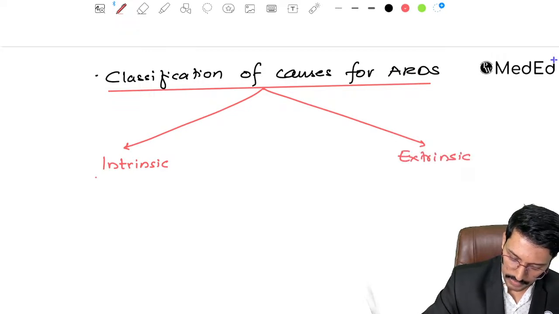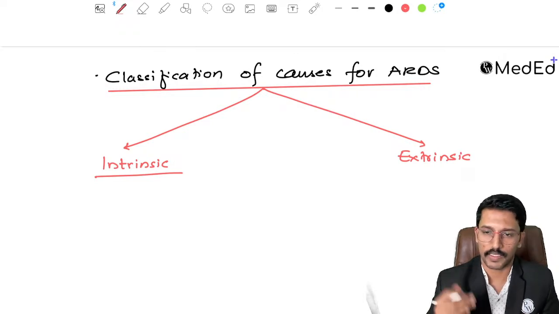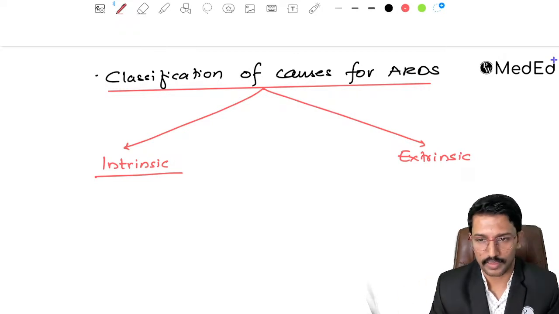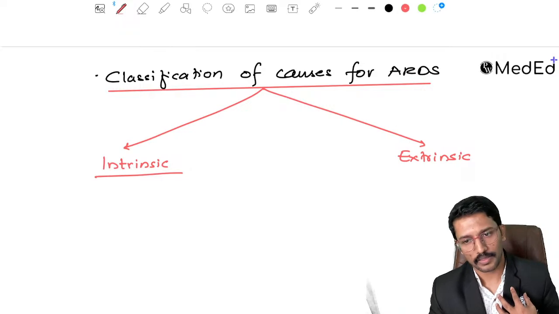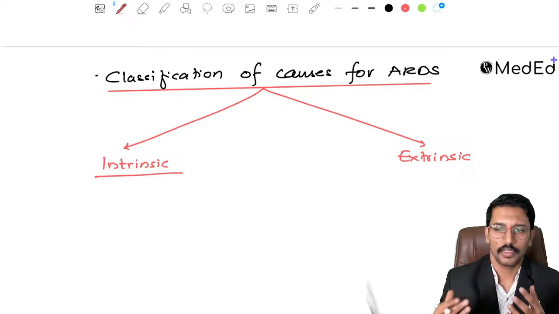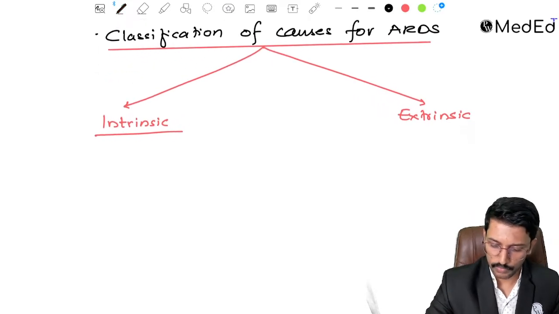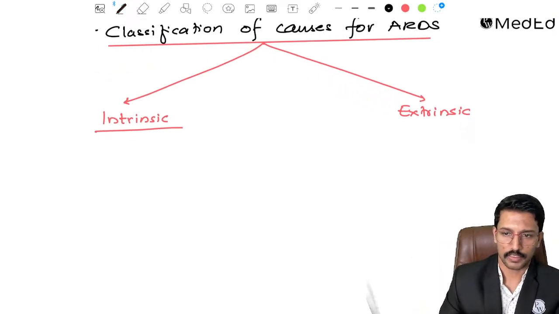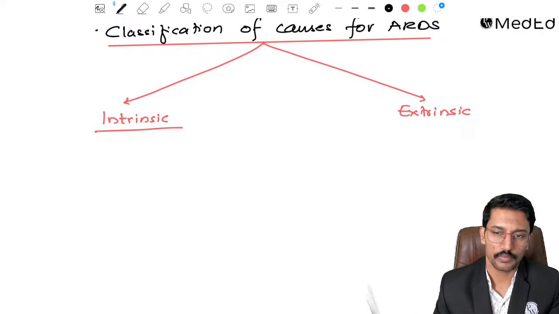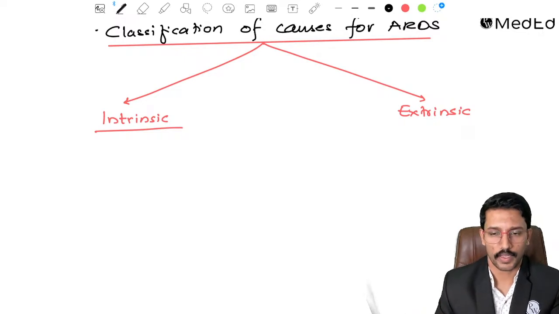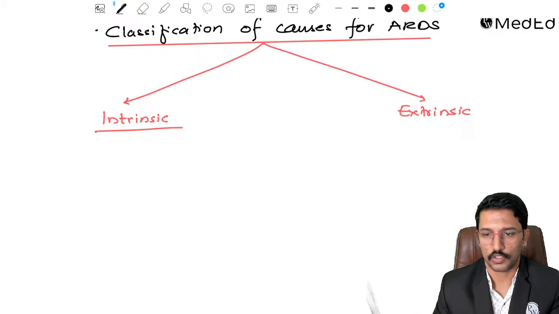When I say intrinsic, that means the problem is inside the lung. When I say extrinsic, the problem is outside the lung. Something outside the lung affecting the lungs indirectly, that is extrinsic. Something inside the lung affecting the lungs is intrinsic. Not going into the detailed list, they will mostly ask you the most common intrinsic cause for ARDS and the most common extrinsic cause for ARDS.